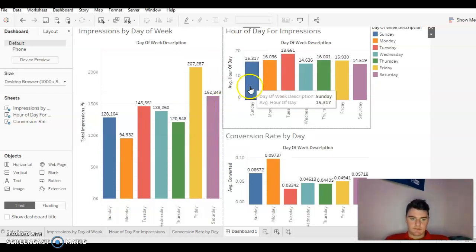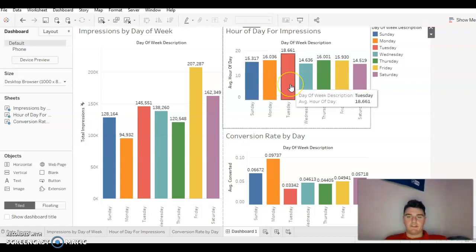Next we have our hour of the day for impressions. So this is based off all the times that leads are received. This is the average time of day that the leads come in, day by day.